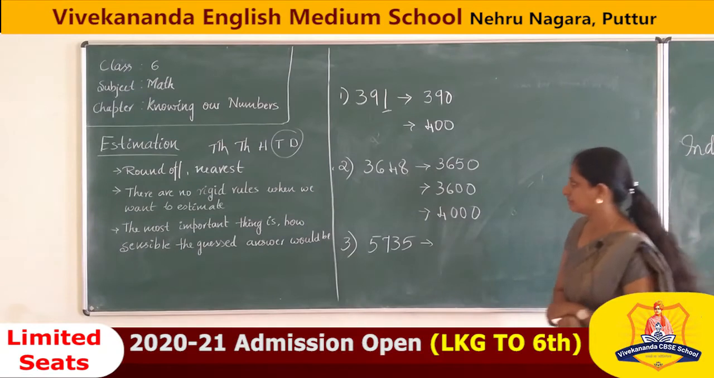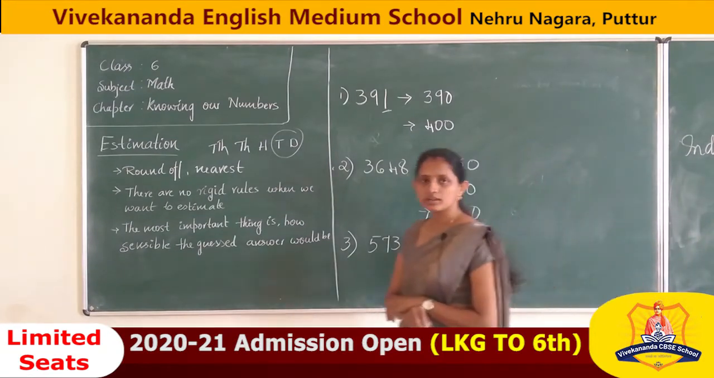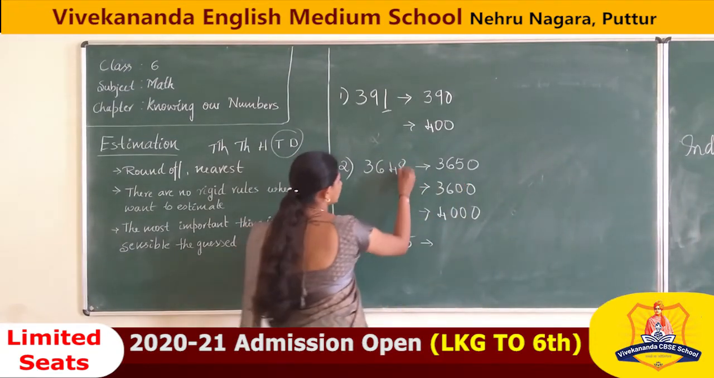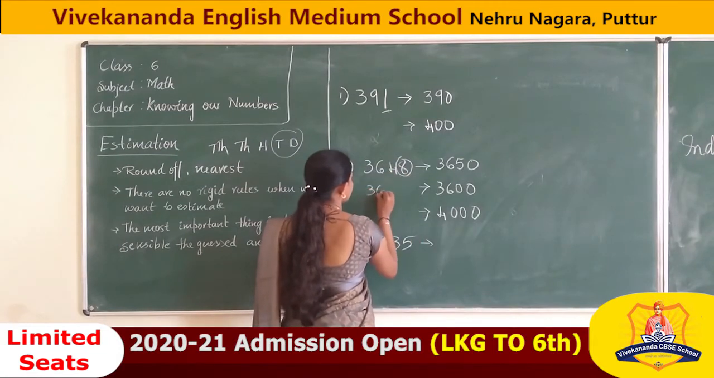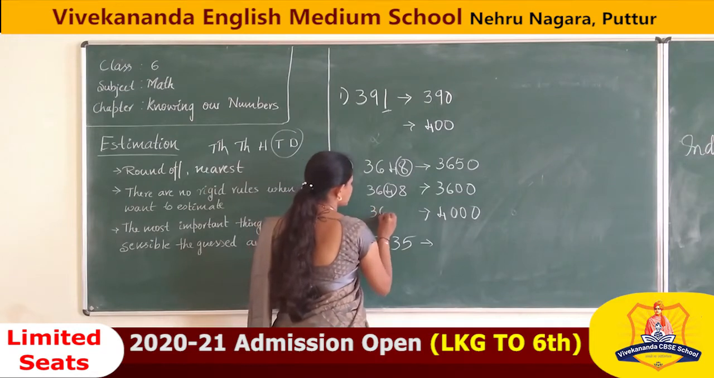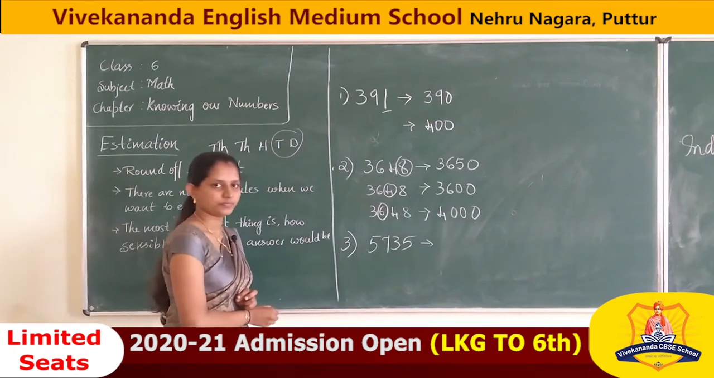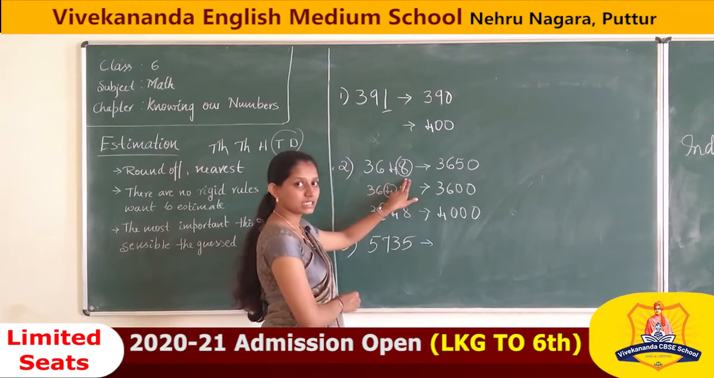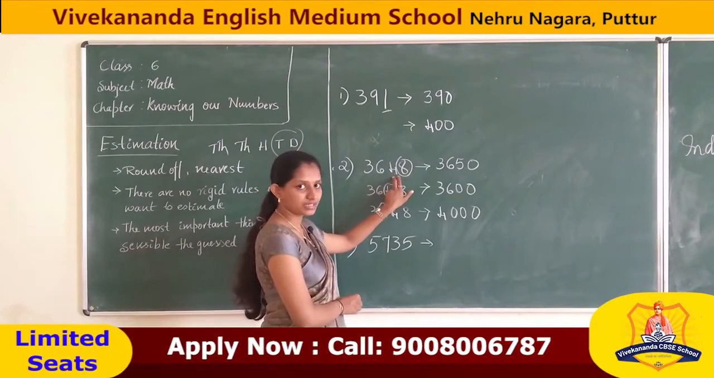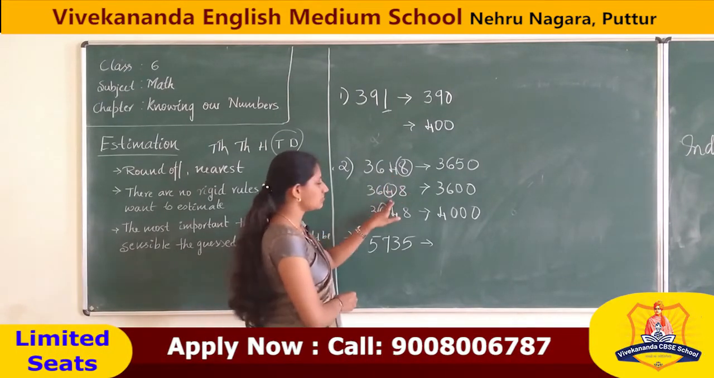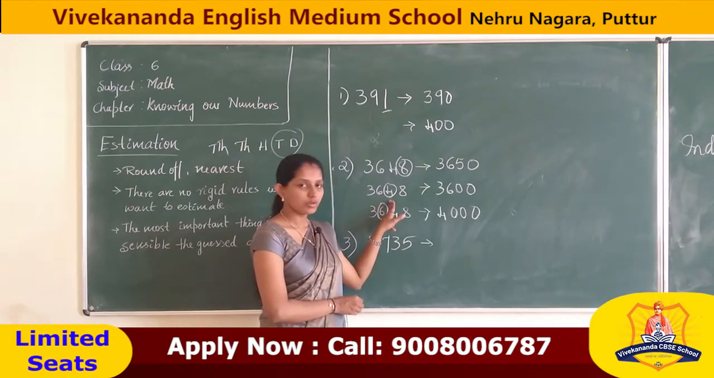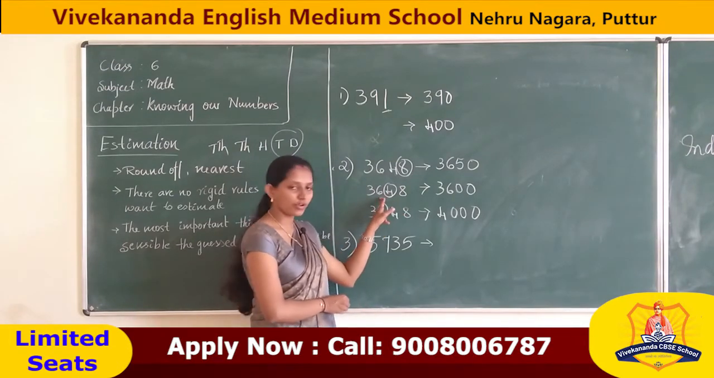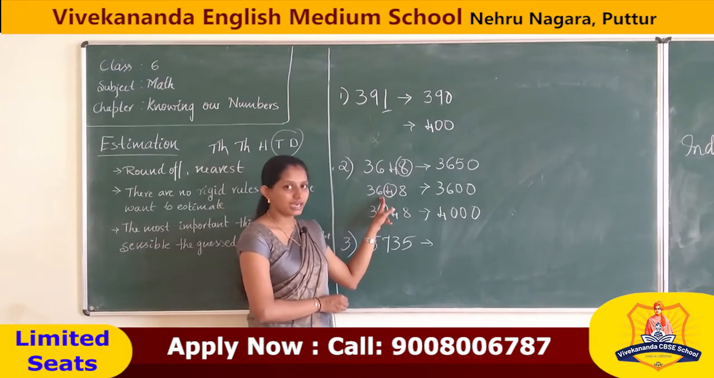Understood or not? Here we are gonna check this one. Next, 3048. We are gonna check this one. 3648, we are gonna see this one. Correct. If it is greater than 5, we have to increase the next number, that is 4. Is it more than 5? No, it is less than 5. So we are not going to increase any number in the 100 place.